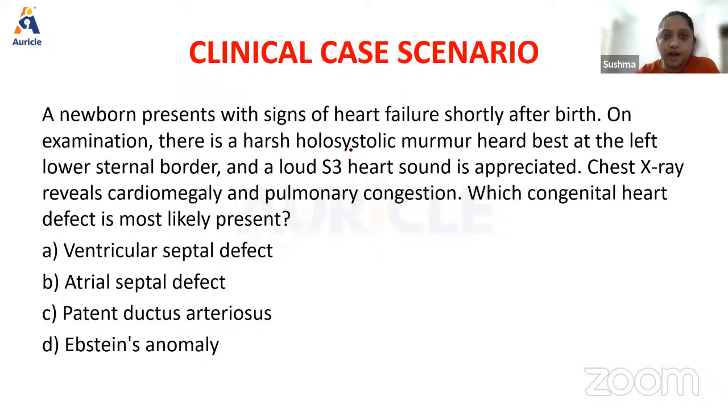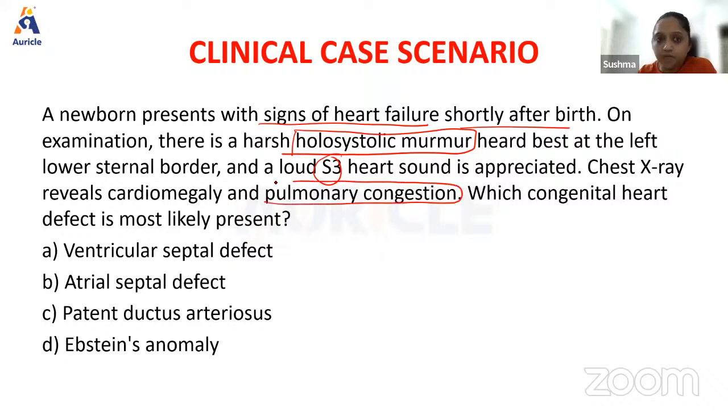of congenital heart defect. Okay, next, a newborn presents with signs of heart failure shortly after birth. On examination, there is a harsh holosystolic murmur which is heard best at the left lower sternal border, and there is a loud S3 which is appreciated. Chest X-ray shows there is cardiomegaly and pulmonary congestion.